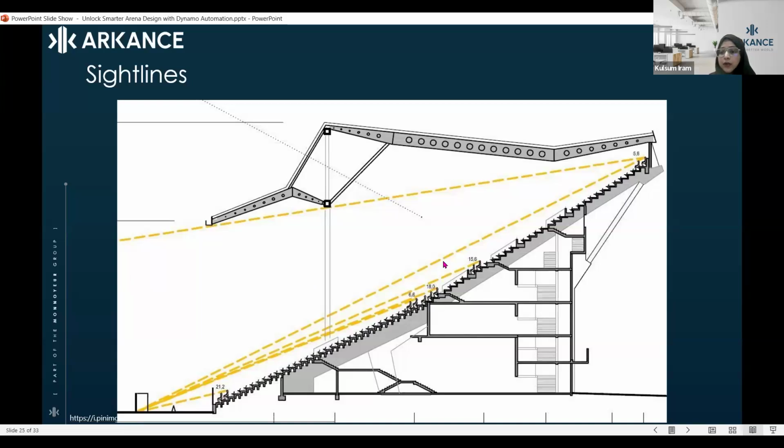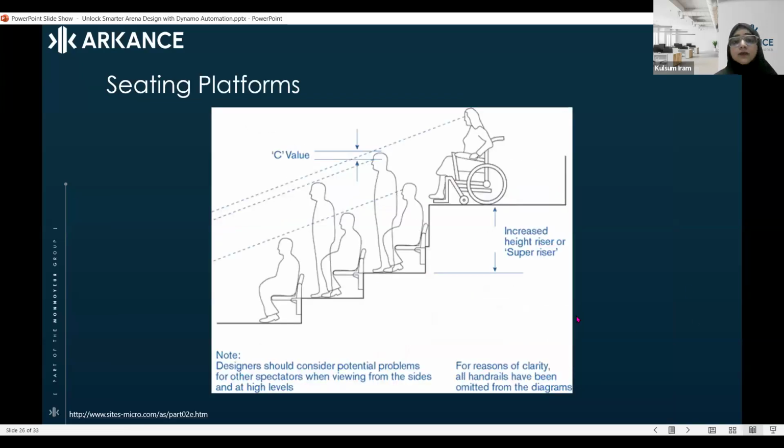And let me show you one more thing. After this, we come to our C value. When designing your seating platform, the one thing that is most required is the C value. The C value is basically the sight value that is required if someone stands or is sitting in front of you. So what is going to be the actual value to indicate the focus point? That is what the C value indicates, and it needs to be clear enough so that everyone on the seating can see.